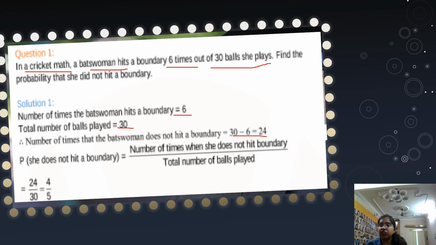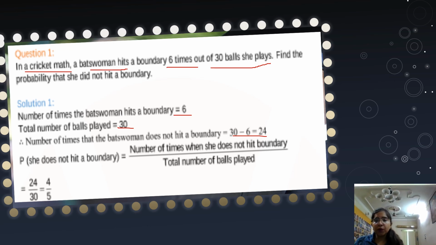So total are 30. And you know very well that the formula for probability is number of times when she does not hit the boundary, that is favorable outcome, upon total number of outcomes. So she didn't hit the boundary 24 times and total are 30. 24 by 30, 4 by 5 will be the answer. Clear? It's too simple. This is the chapter probability. Okay, so coming to the next question.